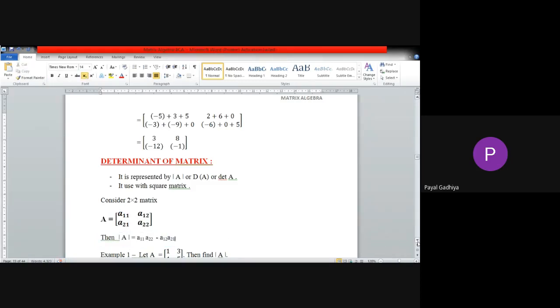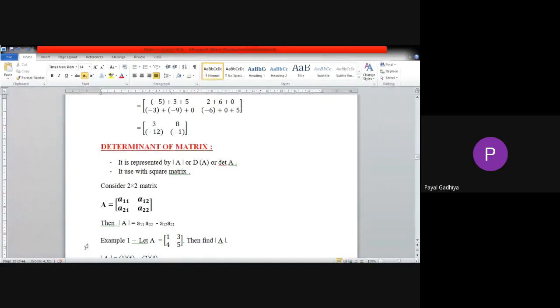Now I am giving you one example of matrix A. The matrix is 1, 3, 4, 5. Find the determinant of A. What will be the determinant of A for this matrix? You have to cross multiply the first element with the fourth element minus second into third. You will do the first element into the last element minus this one into this one. What will be the answer? Write in the chat box.